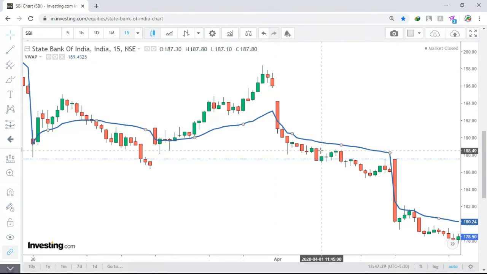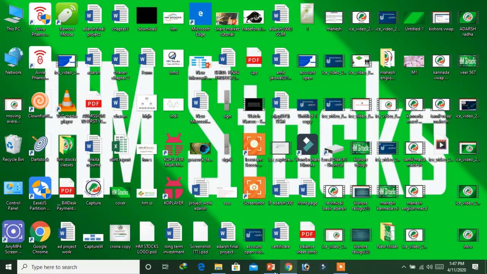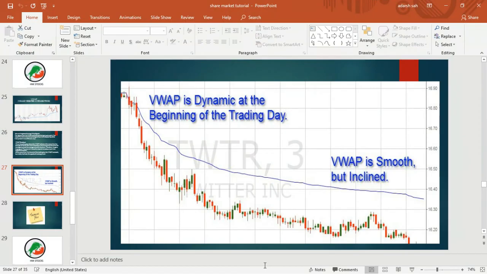The main point to observe in VWAP is that whenever the candles form above the blue line, you have to wait for the confirmation and take a buy order. In the same way, whenever the candles form below the blue line, you have to wait for the confirmation and take a sell order. That's it. It's very simple and very easy. You have to just wait for the confirmation. Keep peace of mind and do not rush. Do some paper trading, work it out, and then take a trade so that you will gain your profit.